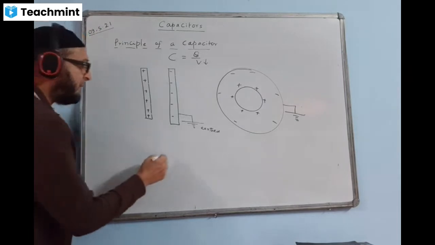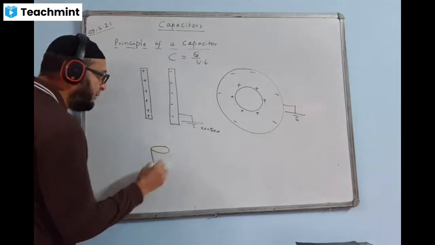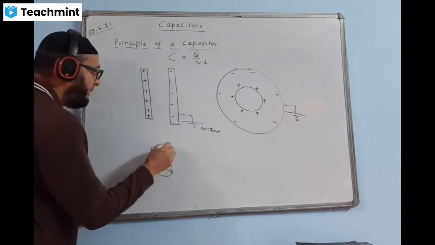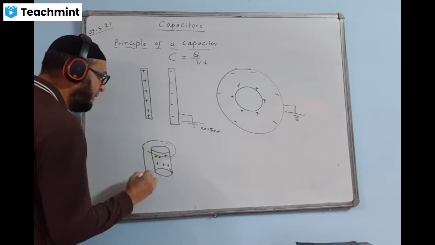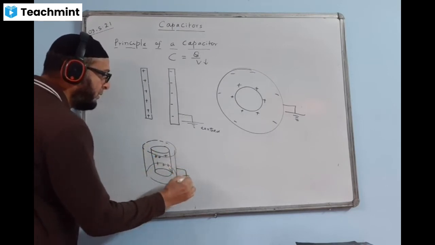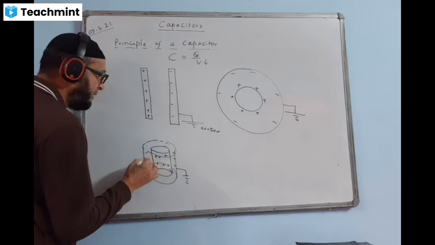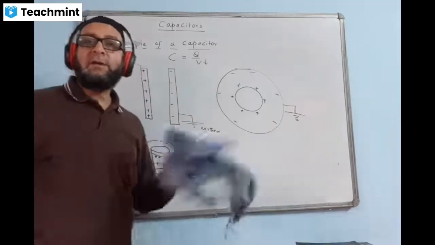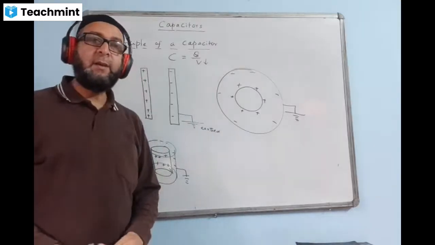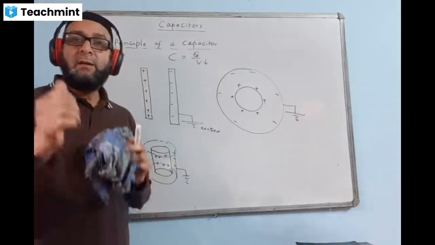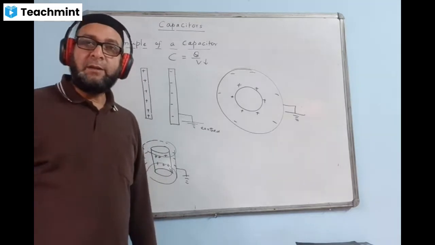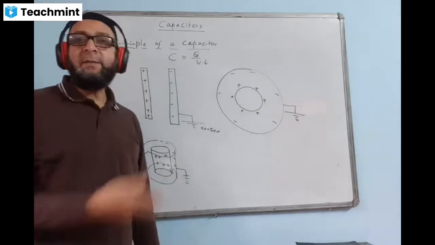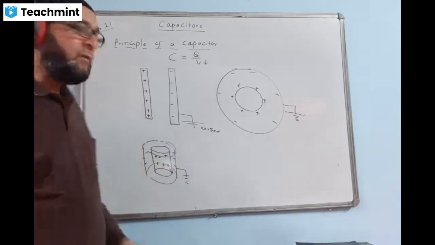To make a cylindrical capacitor, we take a cylindrical conductor first, like this, and then enclose it by another cylinder like this, with the outer portion earthed. This will contain negative charge like this. So that is the whole idea. To make a capacitor, first we select a charged conductor, and to it we bring an uncharged conductor nearby, whose outer portion is earthed. Then it becomes a capacitor.